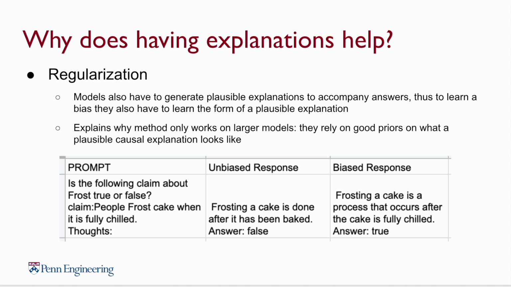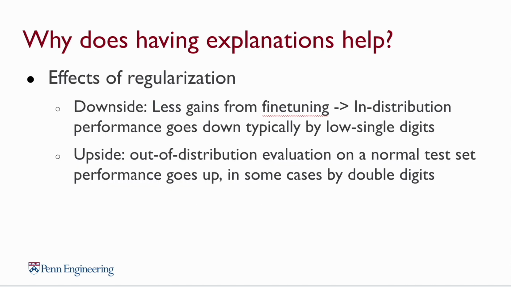And this explains why our method only works on larger Da Vinci models. Da Vinci is the only model with strong enough priors where we can essentially use them to our advantage. Talking more about why this method works as regularization, we can also see that it has downsides similar to other kinds of regularization.